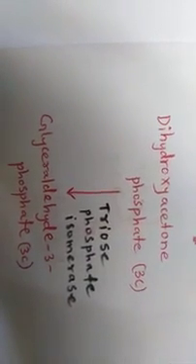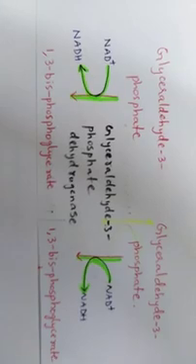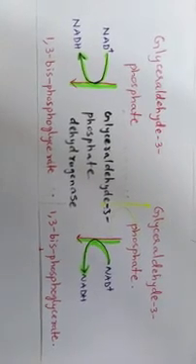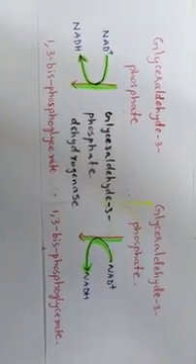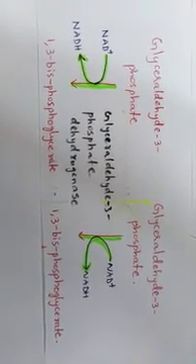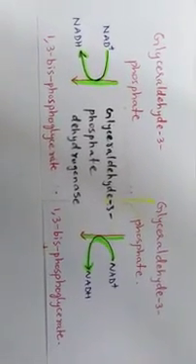The fifth step in the glycolysis is isomerization. In the isomerization, dihydroxyacetone phosphate formed in the cleavage is converted into glyceraldehyde 3-phosphate in the presence of enzyme triose phosphate isomerase. It is called as isomerization.